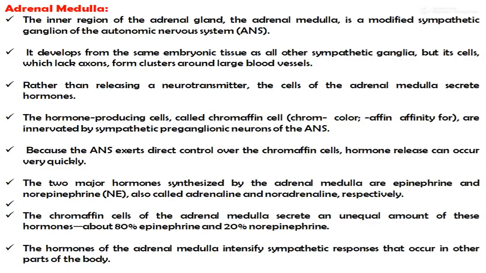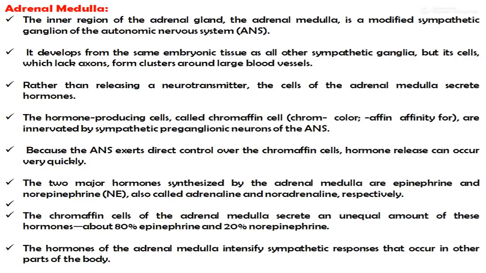Rather than releasing a neurotransmitter, the cells of the adrenal medulla secrete hormones. The hormone-producing cells, called chromaffin cells, are innervated by sympathetic preganglionic neurons of the ANS. Because the ANS exerts direct control over the chromaffin cells, hormone release can occur very quickly.